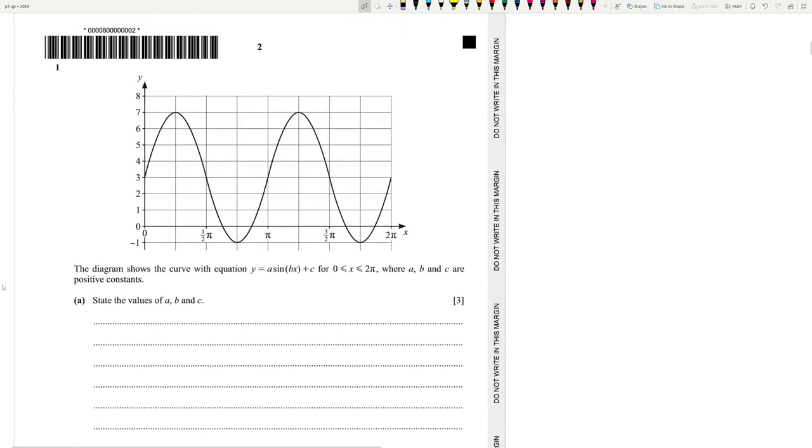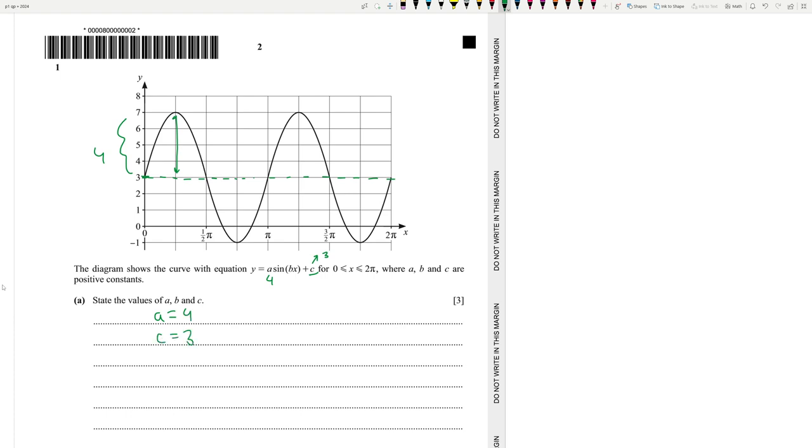The diagram shows the curve with equation y is equal to a sine bx plus c, from 0 to 2 pi, where a, b, and c are positive constants. State the values of a, b, and c. Fine. So the main goal is to find the equilibrium line, which is this 3. So this is essentially this c. It's 3. Next, find out the amplitude. How much is the amplitude? It goes from 3 to 7, which is 4. So the amplitude is 4. A is 4. That's also great. So we now know that A is 4 and C is 3.